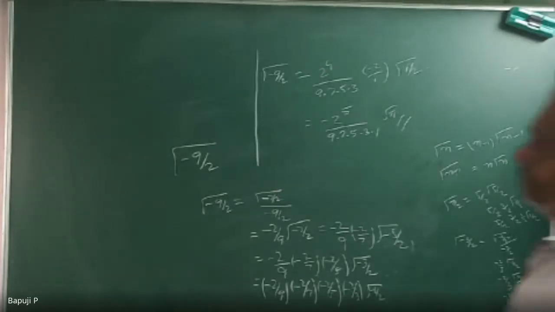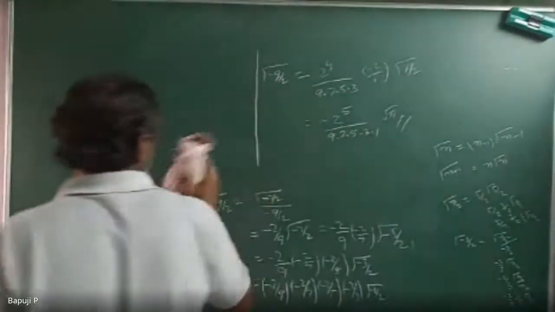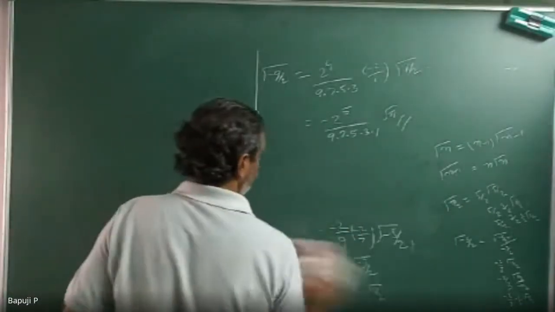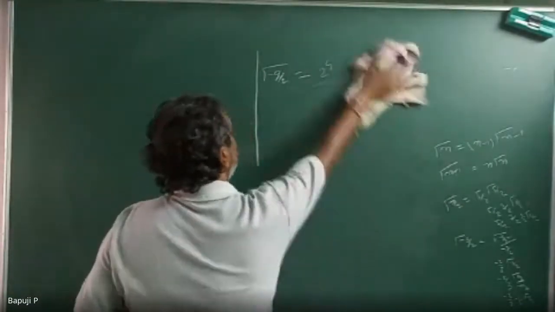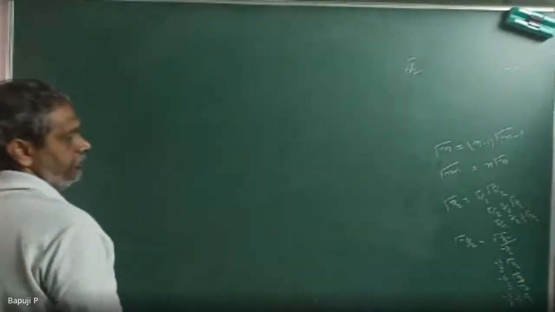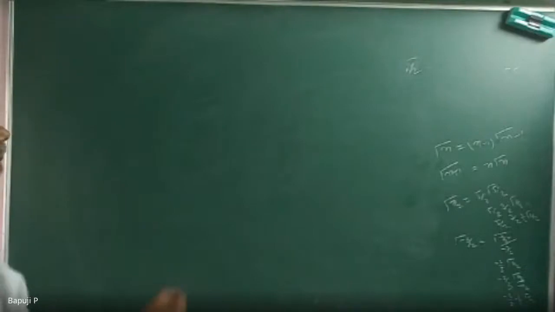This type of values, then fill in the above. And in beta, if you go, a lot of properties are there. The relation between beta and gamma is very good. They depend on a lot of properties. Simple problems only.